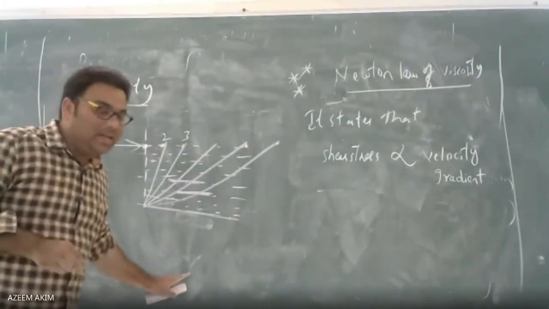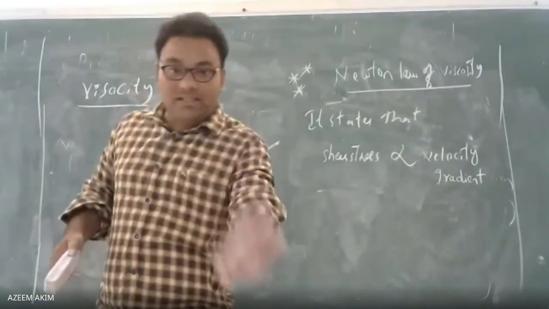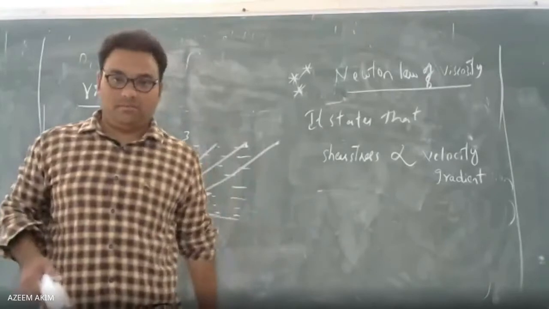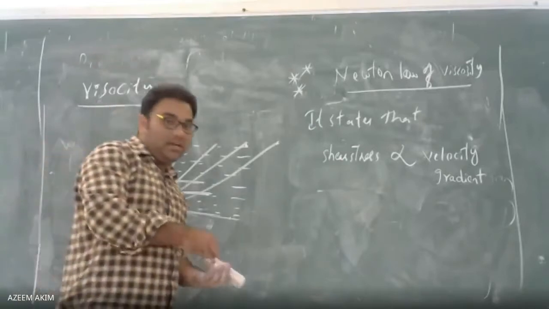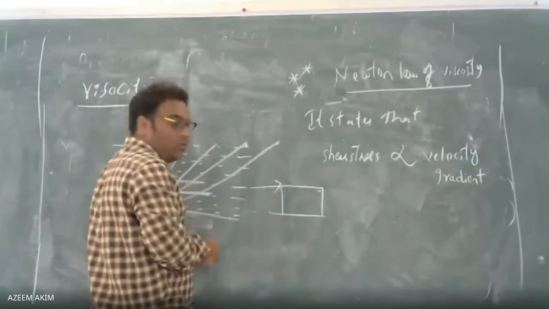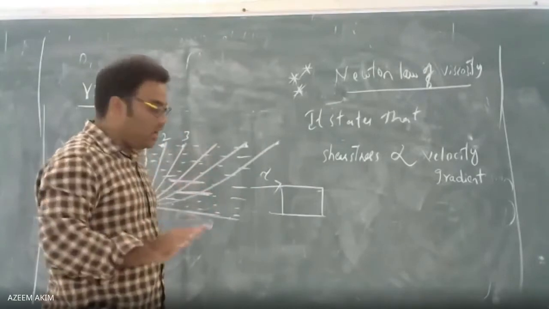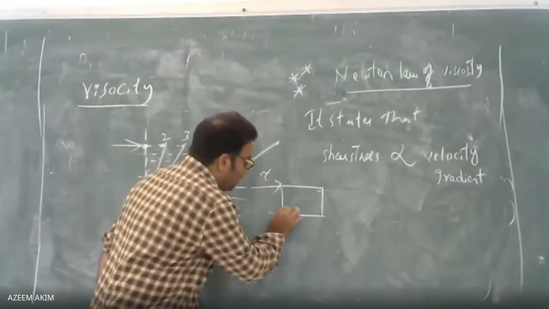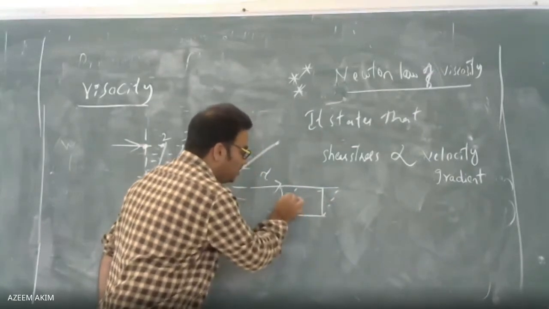In the textbook, generally, you will find it like this only: the shear stress is directly proportional to the velocity gradient. But in reality, the shear stress is directly proportional to shear strain. That is studied in solid mechanics. Here also we can apply it to a solid body. See here, this is my solid body. I applied some shear force, and shear stress is produced due to the force. Okay, leave that. What happens? I have taken rubber. It will deform like this now. That angle is how much? 5.